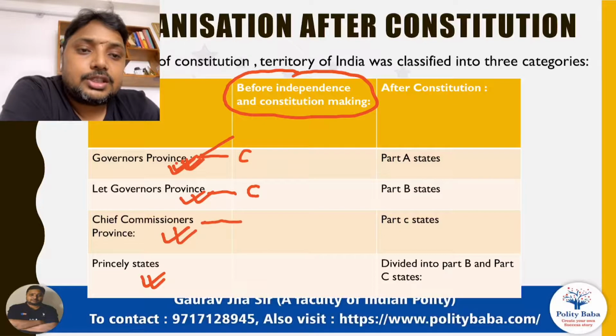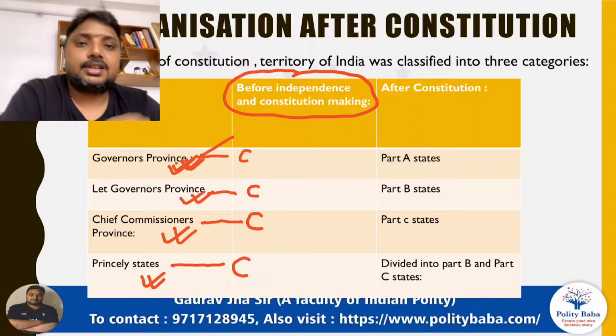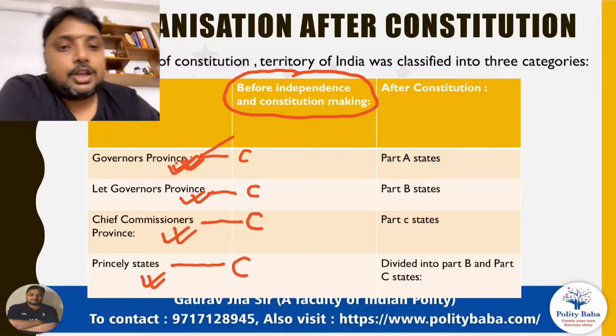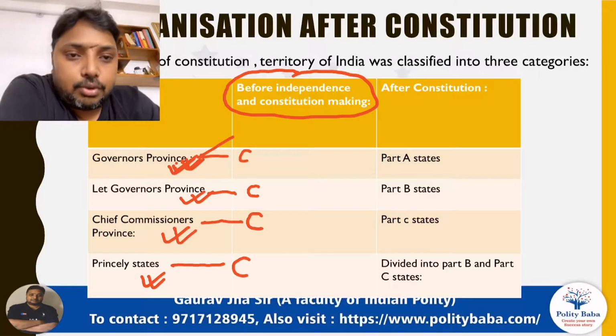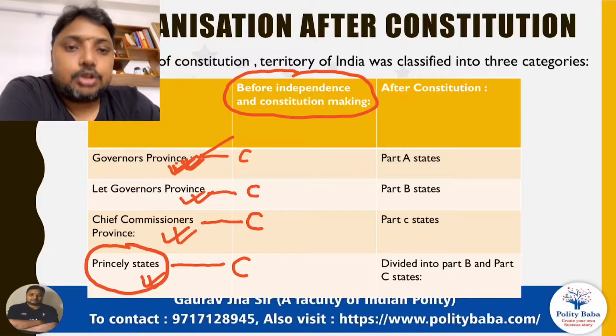Chief commissioner's province was completely under the control of the center, and princely states were completely free except in the matters of external affairs, defense and communication. So the central government never controlled a princely state except in three matters. If you compare all these four arrangements, princely state was maximum autonomous.